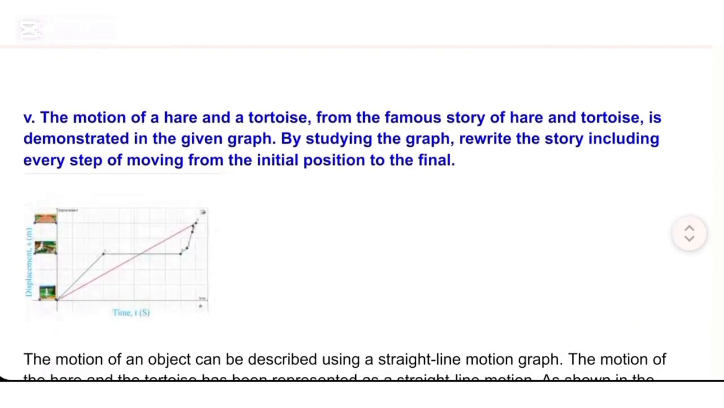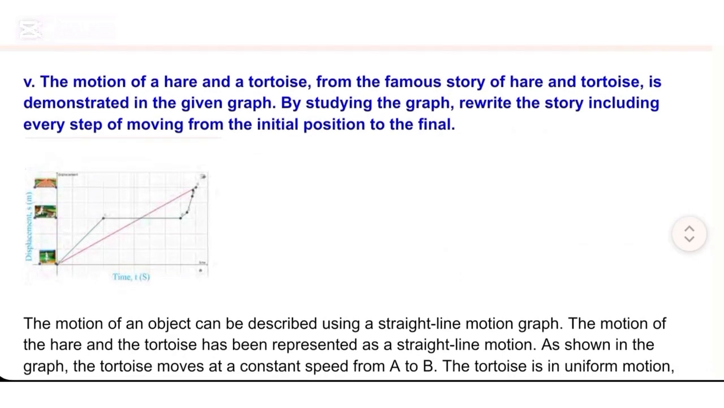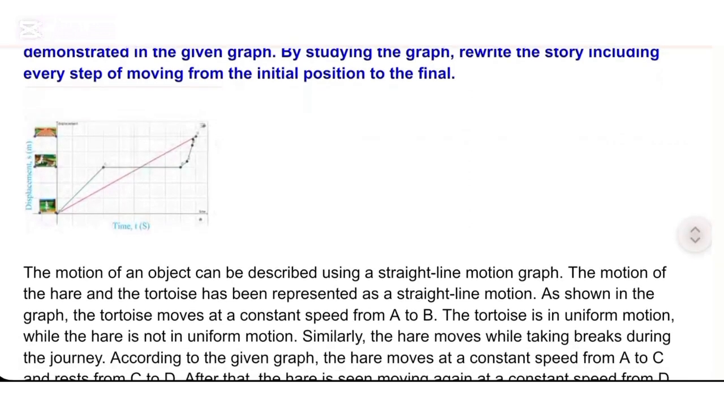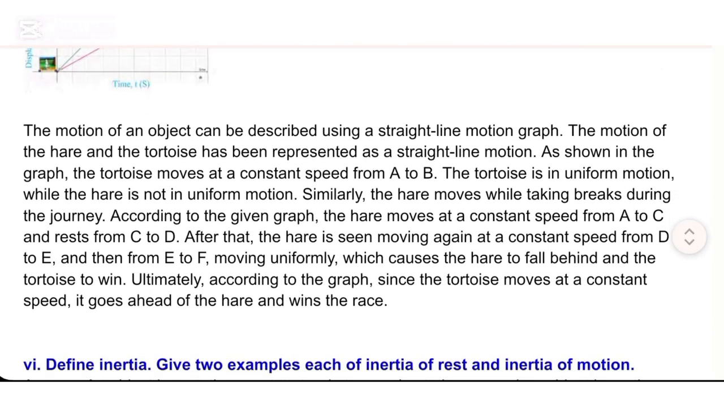V. The motion of a hare and a tortoise, from the famous story of the Hare and the Tortoise, is demonstrated in the given graph. By studying the graph, rewrite the story including every step of moving from the initial position to the final. The motion of an object can be described using a straight line motion graph. The motion of the hare and the tortoise has been represented as a straight line motion.